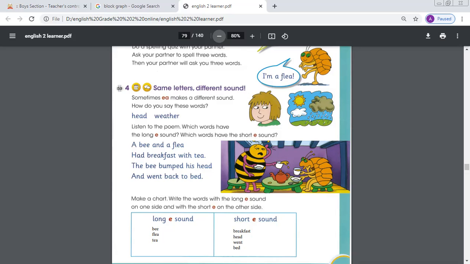Okay, boys. For some words it's difficult to differentiate the long and short vowel sound E, and you must revise this. Okay, short and long vowel E sound.